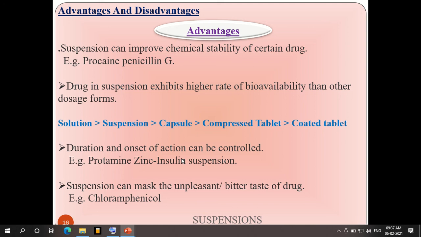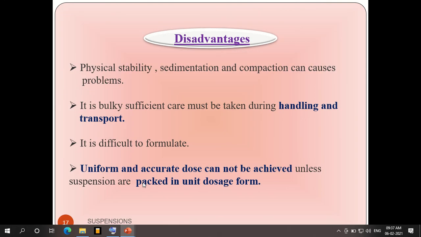That's why it is a main advantage. Controlled release or sustained release can be achieved by making the drug in a particular suspension dosage form, especially protamine zinc insulin suspension. Suspensions can also mask the unpleasant bitter taste of a drug, especially chloramphenicol.